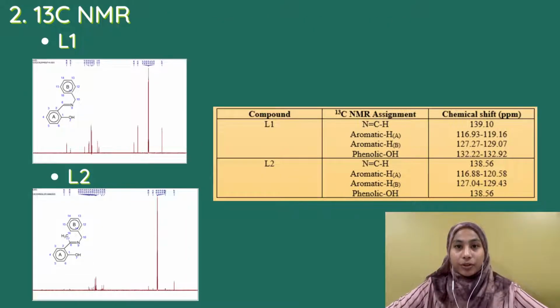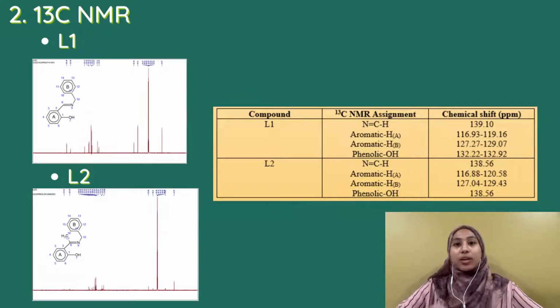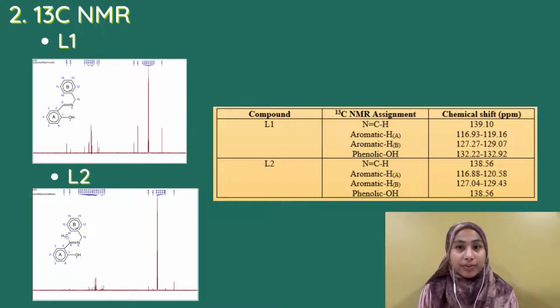For carbon-13, the phenolic of ligand 1 appears at a chemical shift of 132.22 to 132.92 ppm. The chemical shifts at the range 116.93 to 119.16 indicate aromatic A, meanwhile aromatic B is at 127.27 to 129.07 ppm. For the N=CH, it shows 139.1 ppm, deshielded to the left due to the presence of the nitrogen atom.